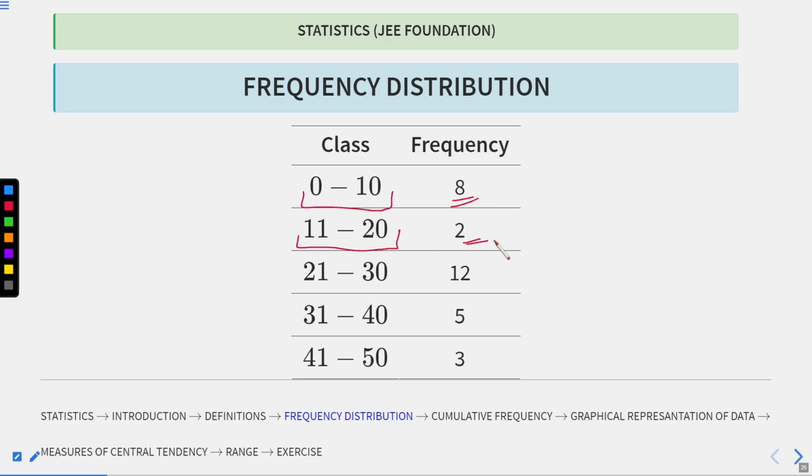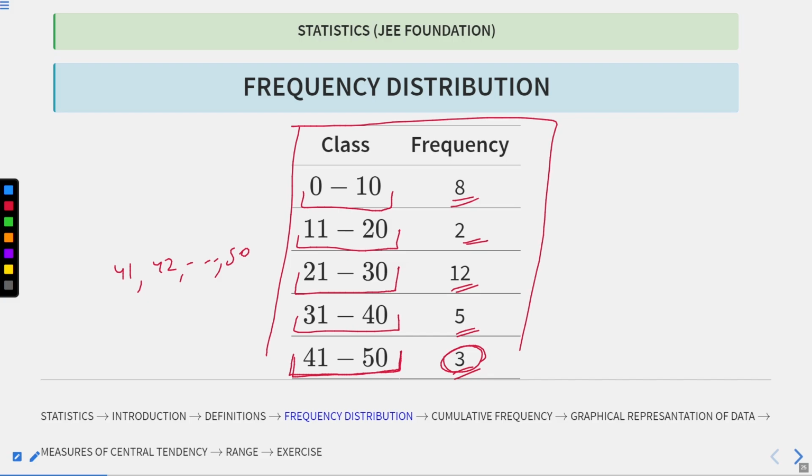11 to 20, I have only 2 students. 21 to 30, I have 12 students. 31 to 40, I have 5 students. 41 to 50, I have 3 students. This means 3 students have marks between 41 and 50. Their marks can be 41 or 42 till 50, so we don't know from this. If you are seeing only this table, we can only give the information that 3 students' marks are lying in this interval 41 to 50. I hope this is clear.